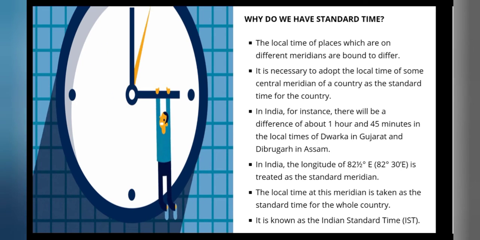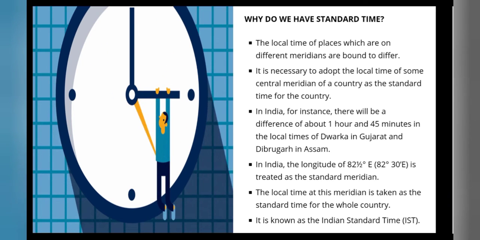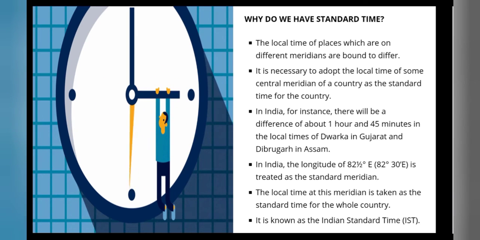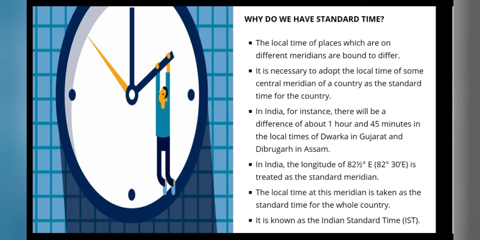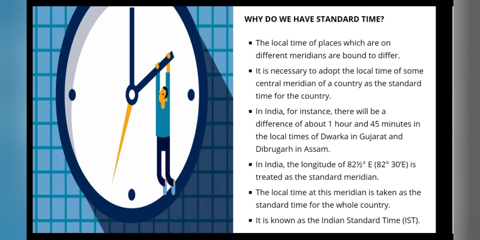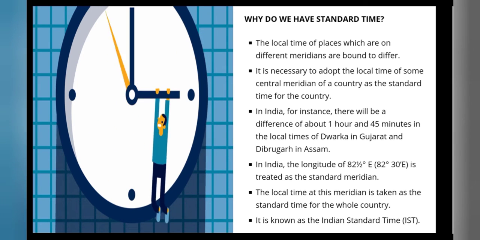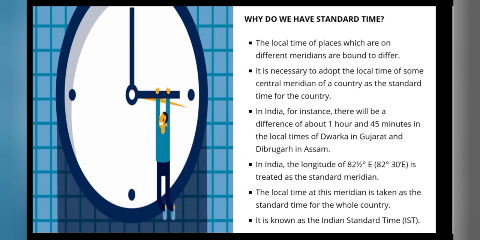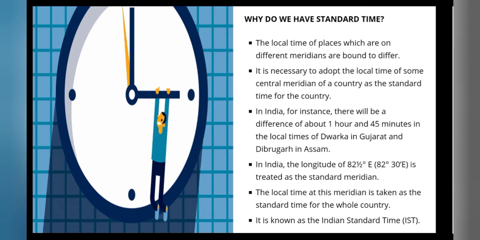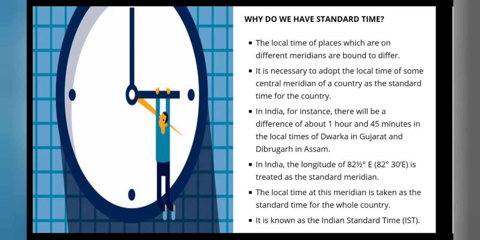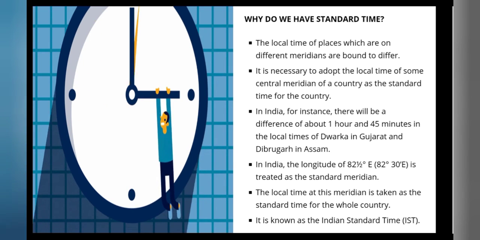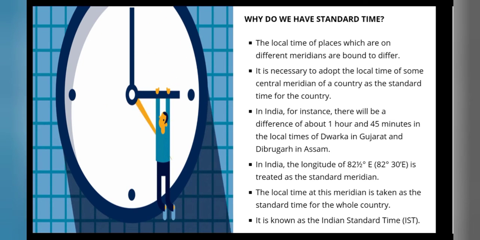To remove these problems, the local time of a central meridian of the country is assumed standard for the whole country. It is called standard time. All the watches indicate the same time in all parts of the country. People do not have to move their watches forward or backward. All the work is done according to this time. In India, the local time of 82 degrees 30 minutes east is taken as standard for the whole country. It is called Indian Standard Time.